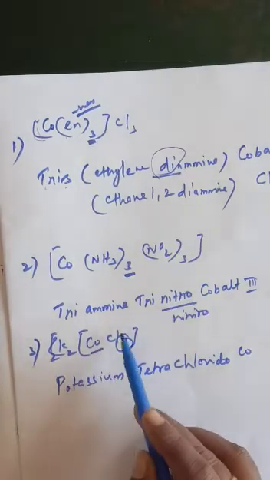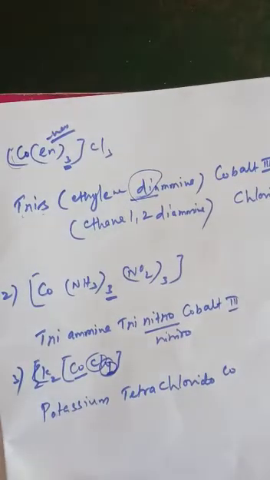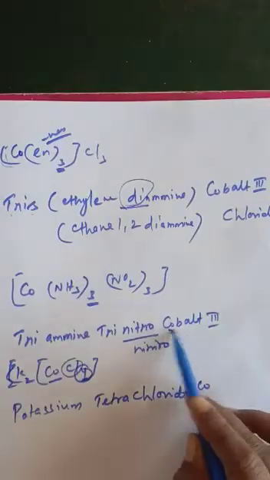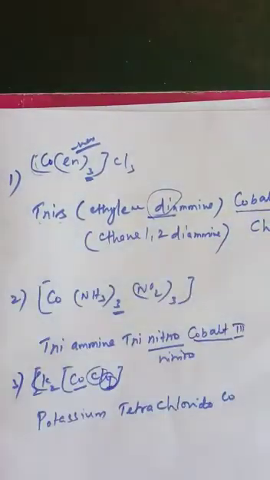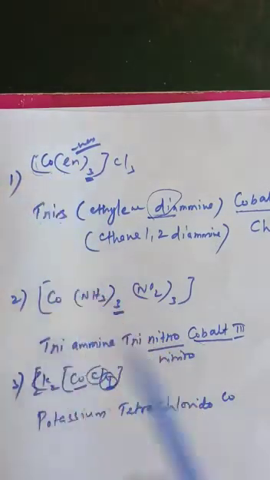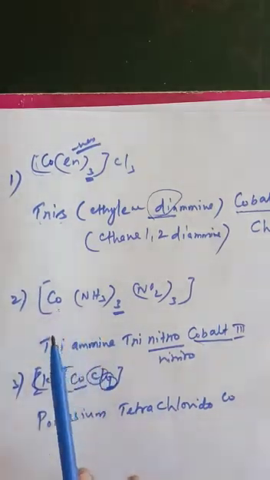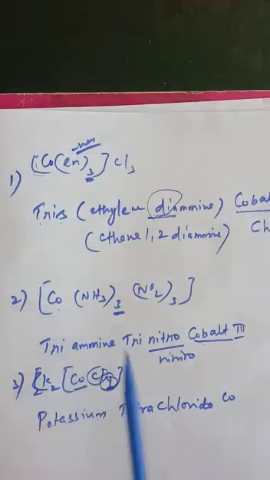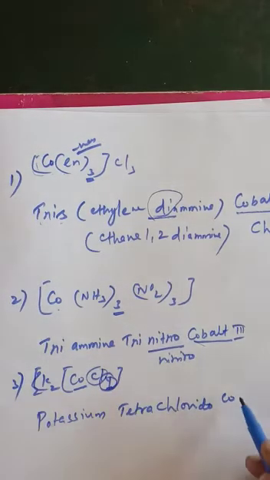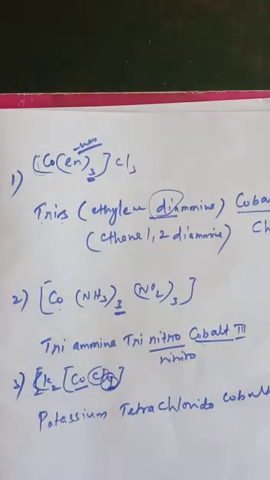But the chlorine is a negative ligand. So how do you pronounce this? Cobaltate in the suffix. Here we are writing cobalt, and here also cobalt. Here en is present, a neutral ligand, so no need to change anything in the suffix of the central metal ion. No need to add any ate. And here also NH3 is present, a neutral ligand directly bonded, so no need to write any ate. But here Cl is directly bonded with the cobalt, so trichloro or trichlorido, here tetrachlorido, cobaltate. How do you write? Cobaltate 3.